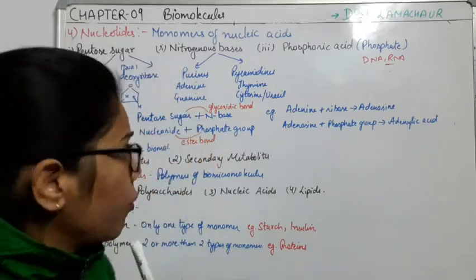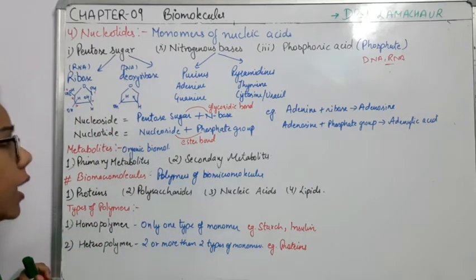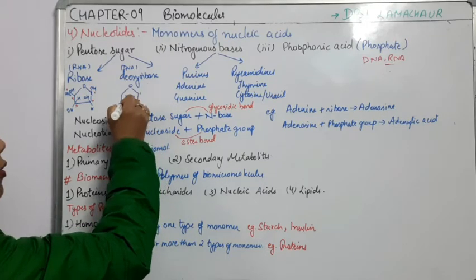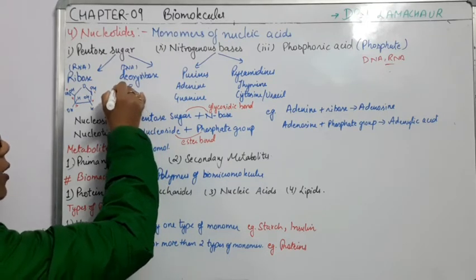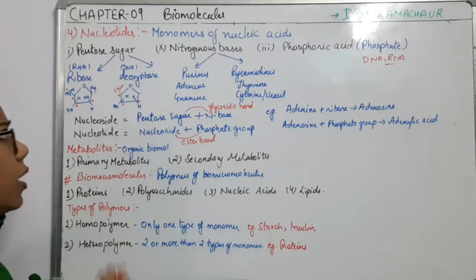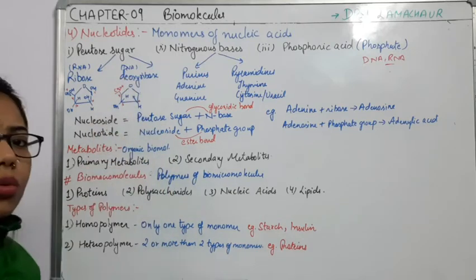So we can say that we have two different types of pentose sugar, in which they have 5 carbons, 1, 2, 3, 4, and the fifth one is this one, CH2OH. Now this sugar has the alcohol group, that is CH2OH.